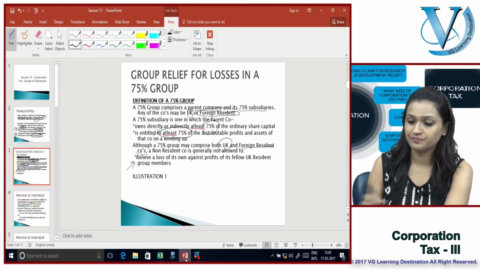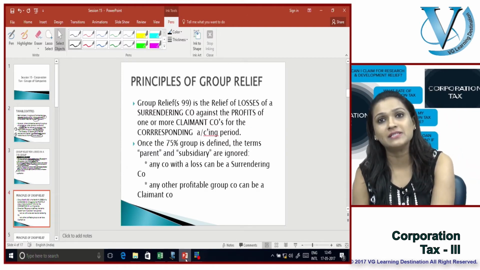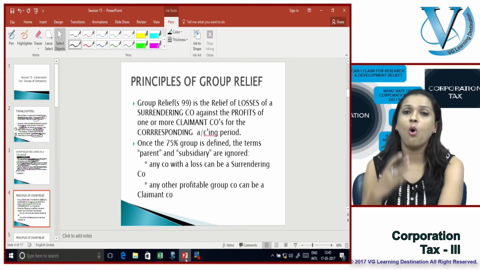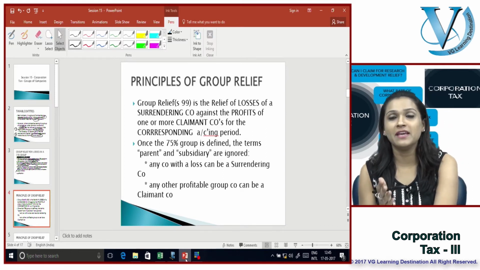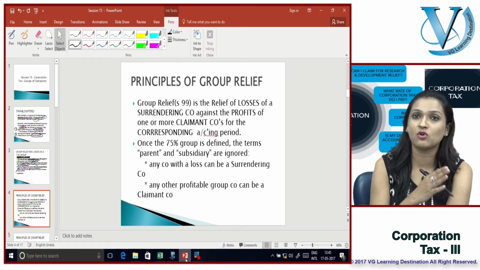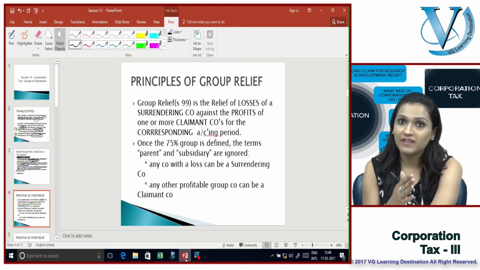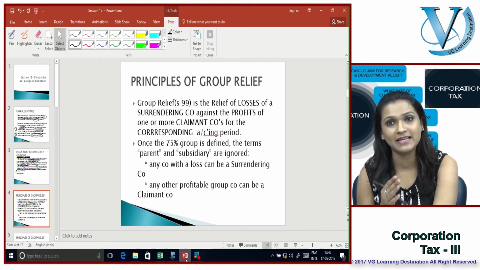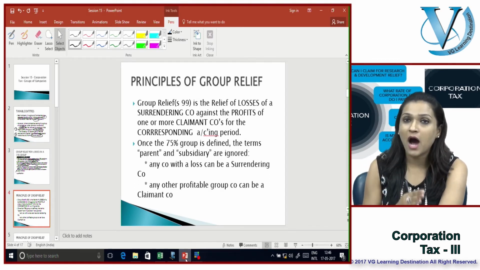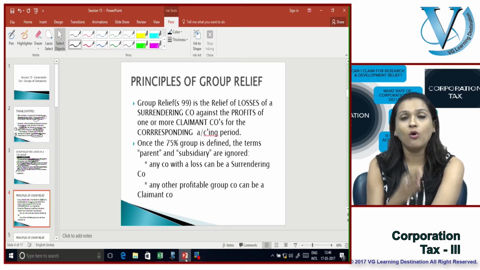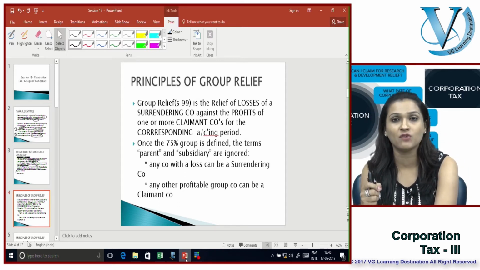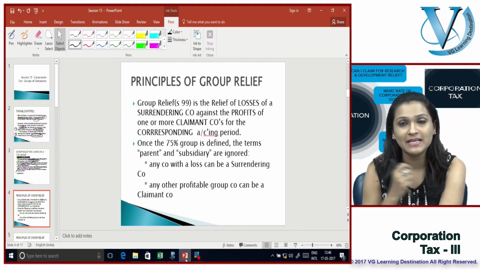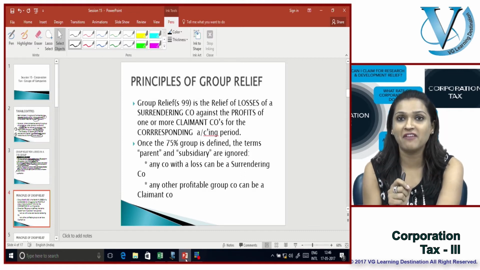What else? Now, what are the principles of group relief? How do I set off the losses of one company in the group against the profits of the other company in the group? Till now, what we've done are the loss reliefs that are available to each of the entities in their own right. Now, in this session today, we'll look at how losses of one group company can be set off against profits made by the other group company, as long as these companies are part of the 75% group.